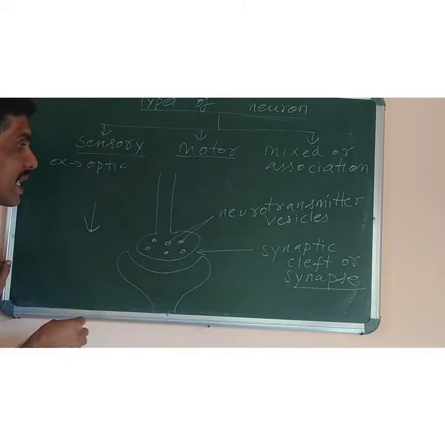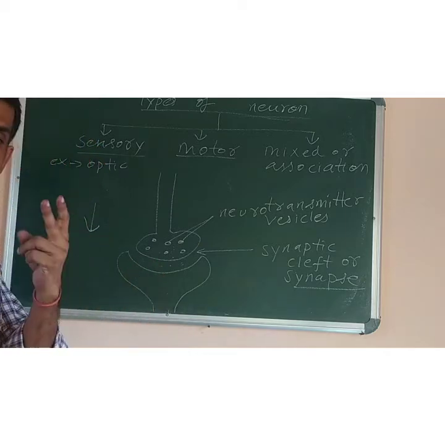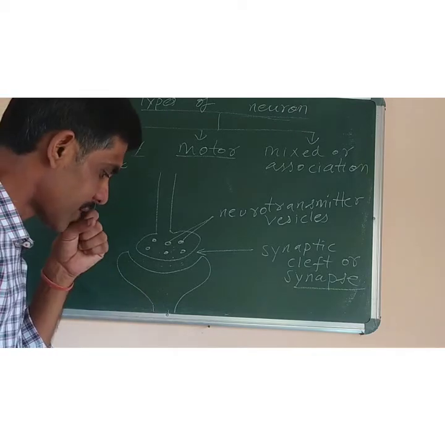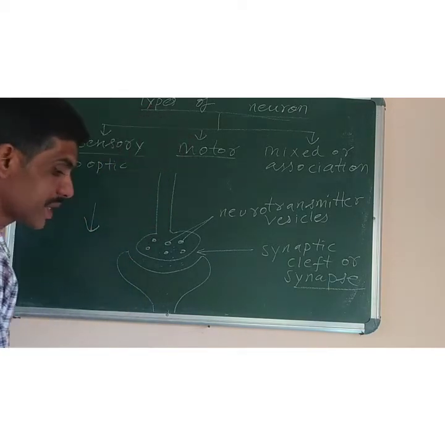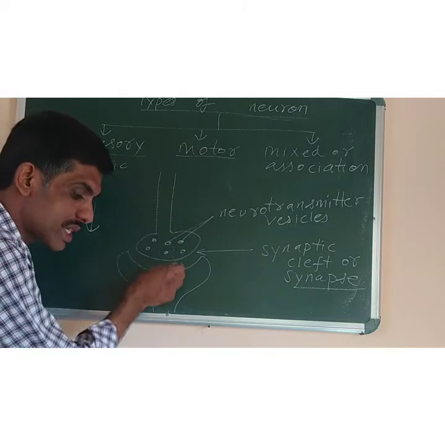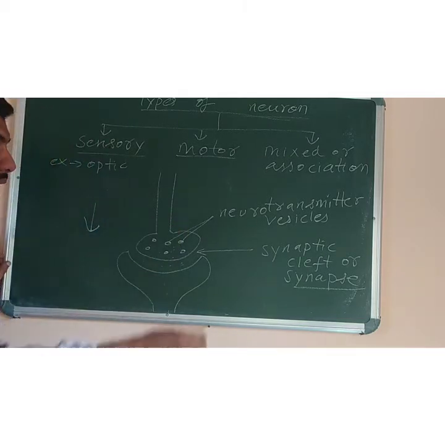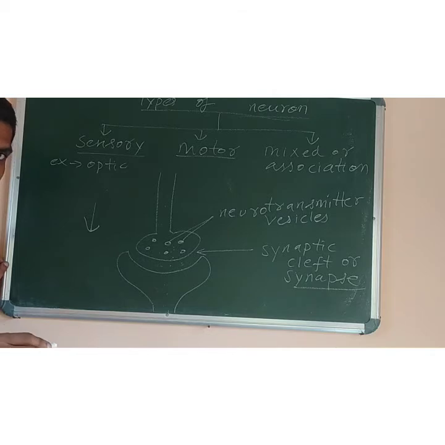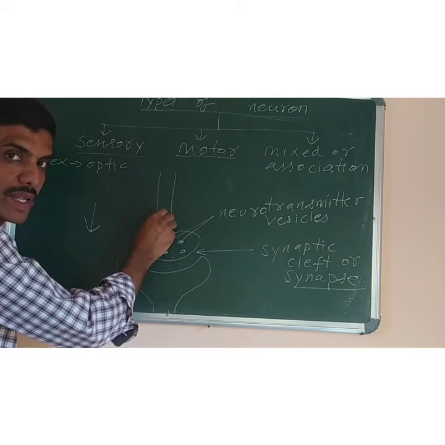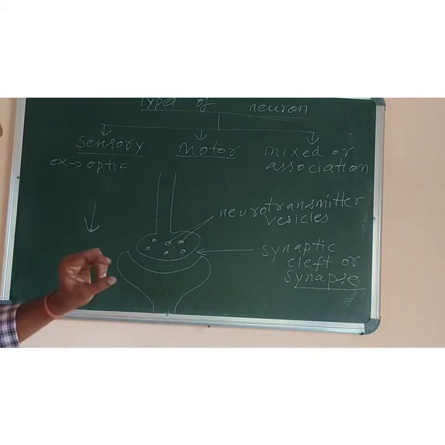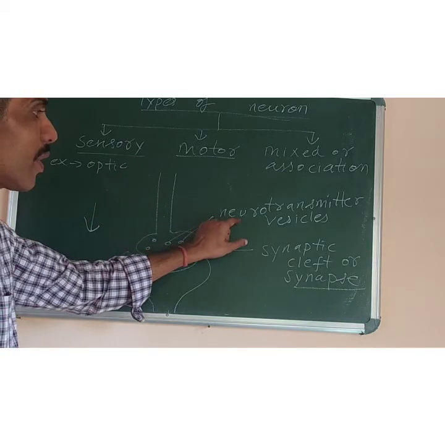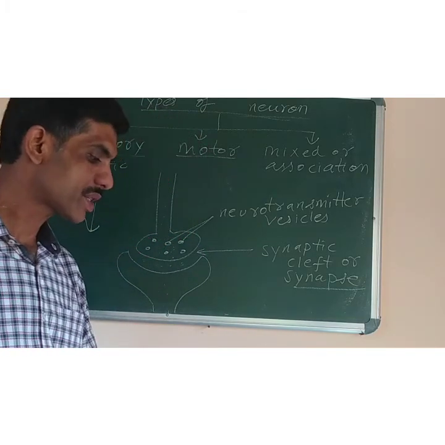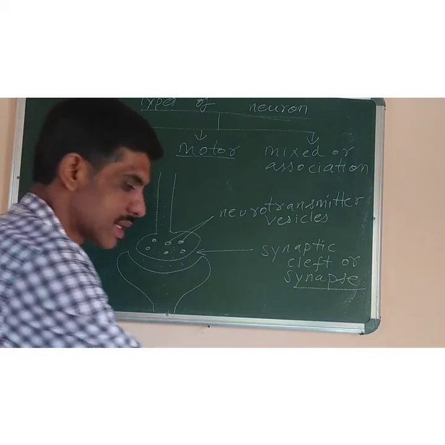Example is acetylcholine. If asked to give 2 examples of neurotransmitter, the answer is acetylcholine and adrenaline. So neurotransmitter is used by one neuron to signal another one. So the impulse is changed from electrical impulse to chemical impulse. This is called electrochemical impulse. Earlier it was coming in the form of electrical disturbance. Now see, the message is being changed from electrical form to chemical form with the help of neurotransmitters. Understood? And that's why it is called electrochemical impulse. Now next is transmission of electrochemical impulse. How does it occur?